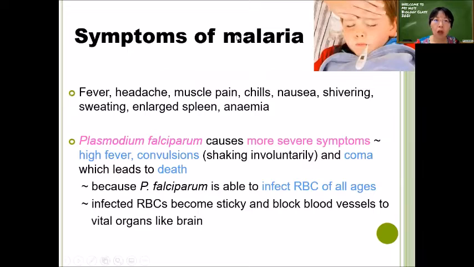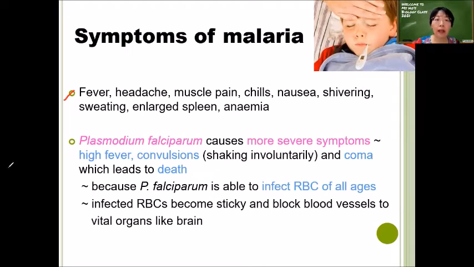Okay. So what are the symptoms of malaria? Fever, headache, muscle pain, chills, meaning feeling cold, nausea, meaning wanting to vomit, shivering, sweating, enlarged spleen and anemia. Anemia is because once our red blood cells are invaded by the Plasmodium, it will start to divide inside the red blood cell, and after that, the red blood cell will burst to release all the newly formed Plasmodium cells. So a lot of red blood cells will eventually burst, so this person will have a lack of red blood cells, and that's why anemia.